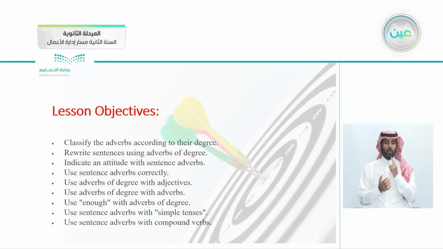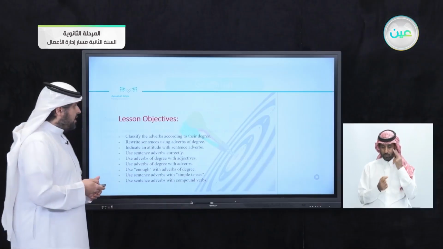So these are today's objectives: to classify the adverbs according to their degree, rewrite sentences using adverbs of degree. We'll be taking the adverbs of degree today. Indicate an attitude with sentence adverbs. Use sentence adverbs correctly. Use adverbs of degree with adjectives. Also use the adverb of degree with adverbs. Use the word enough with adverbs of degree. Use sentence adverbs with simple tenses and with compound verbs. So these are all the objectives today, so pay attention.